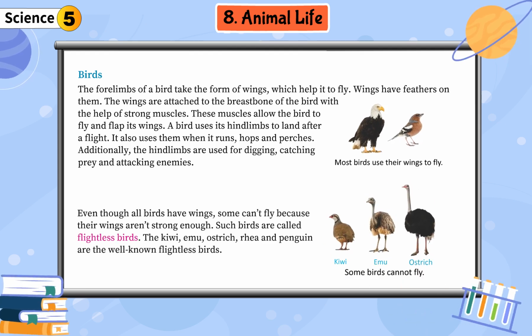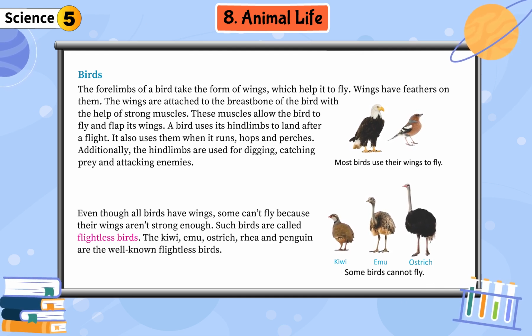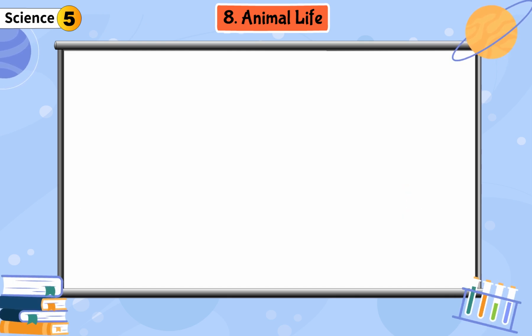Even though all birds have wings, some can't fly because their wings aren't strong enough. Such birds are called flightless birds. The kiwi, emu, ostrich, rhea and penguin are the well-known flightless birds.